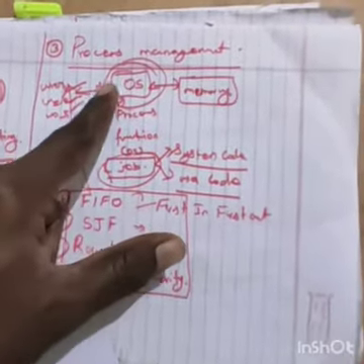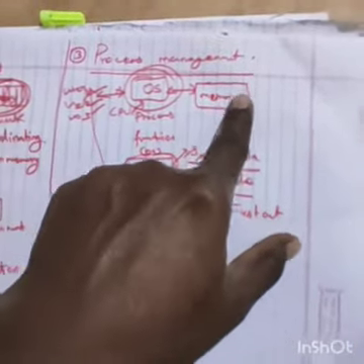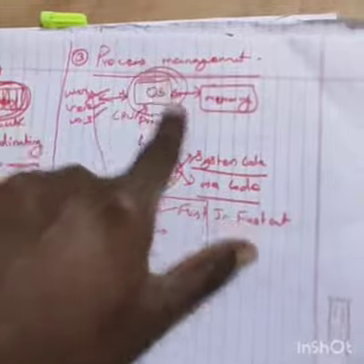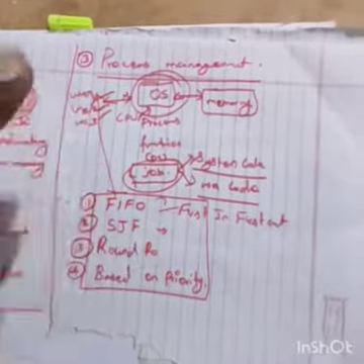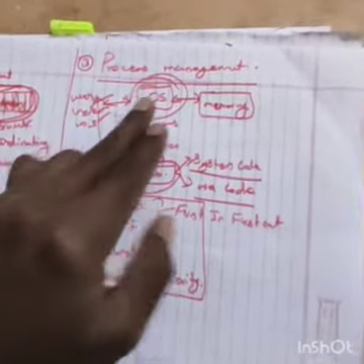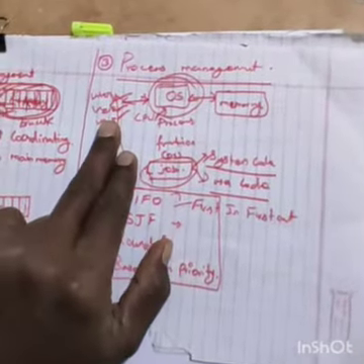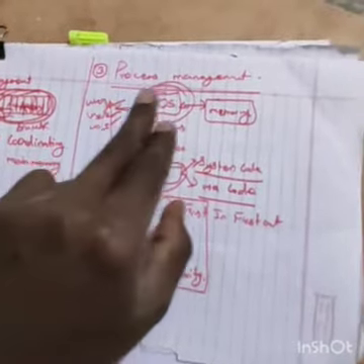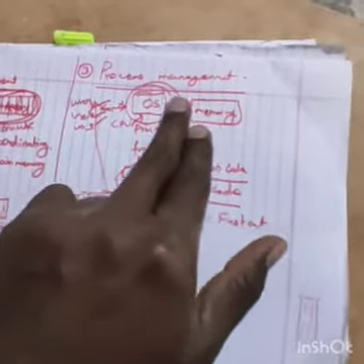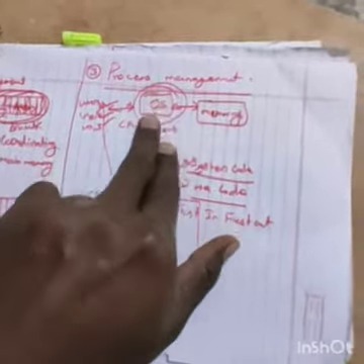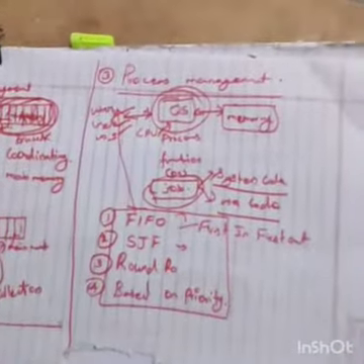When that process approaches the OS, it requests memory, and the memory responds to the OS. The OS processes it and then returns the result to user 1. After that, user 2 is waiting there, and again this process will be done. After execution is complete, the process output is displayed. Next, user 3 approaches the OS, the OS approaches memory, memory responds to the OS, and the OS processes it. Each and everything is done like this.